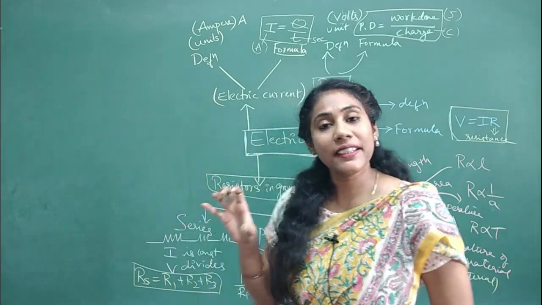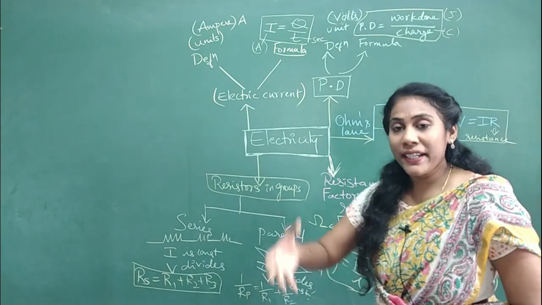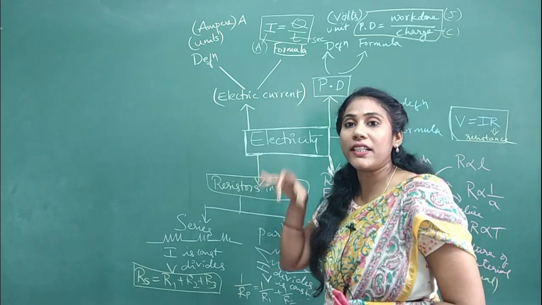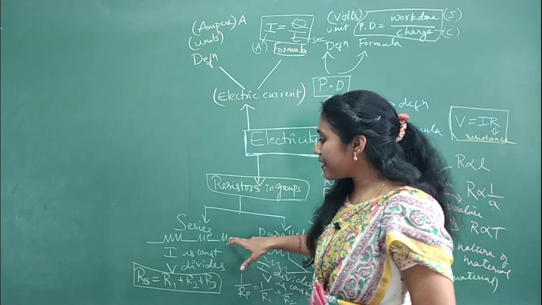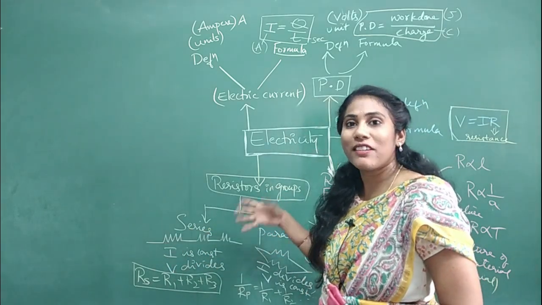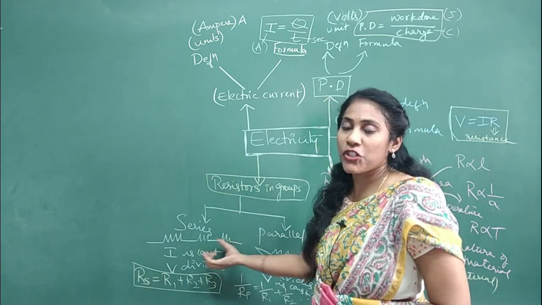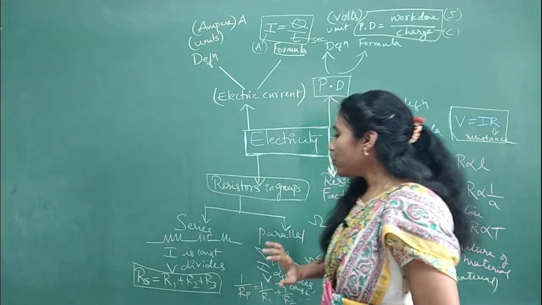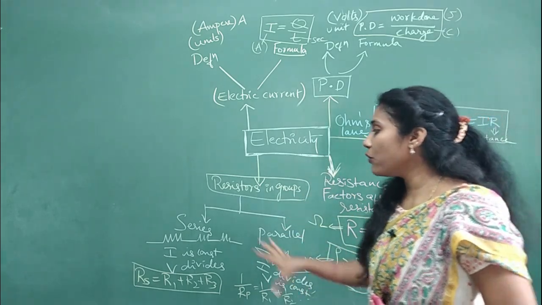So when you connect things in parallel, the instrument will stay in a safer condition and will get whatever current it wants. When you connect things in series, the same amount of current passes through all the instruments, so you'll have more chance of damage. If one instrument is damaged, then the entire circuit will be broken. That is why parallel connection is more advantageous over series connection.